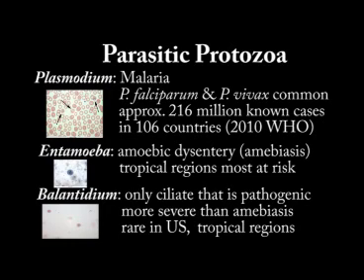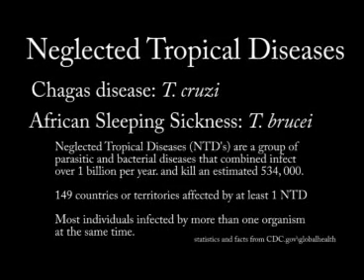Entamoeba is the cause of amoebiasis. Tropical regions, especially those with poor sanitation, are most at risk. Balantidium causes balantidiasis and is the only ciliate that is known to be pathogenic. Balantidiasis is a much more severe form of gastrointestinal parasitic infection than amoebiasis. It is extremely rare in the United States but can be found in tropical and subtropical regions.